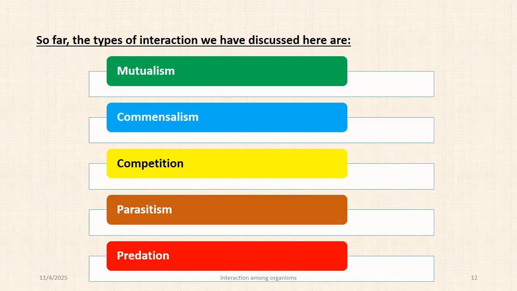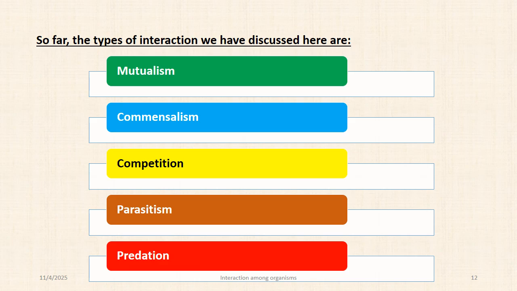So far, we have discussed 5 different types of interactions here. The first one being mutualism, in which both organisms are getting benefited. The second one is commensalism, in which first organism gets benefited from second organism, but the second organism gets nothing from first. Neither any benefit nor any harm. And the third one is competition. It is a special type of relationship in which two organisms compete for the same source of food or other resources.